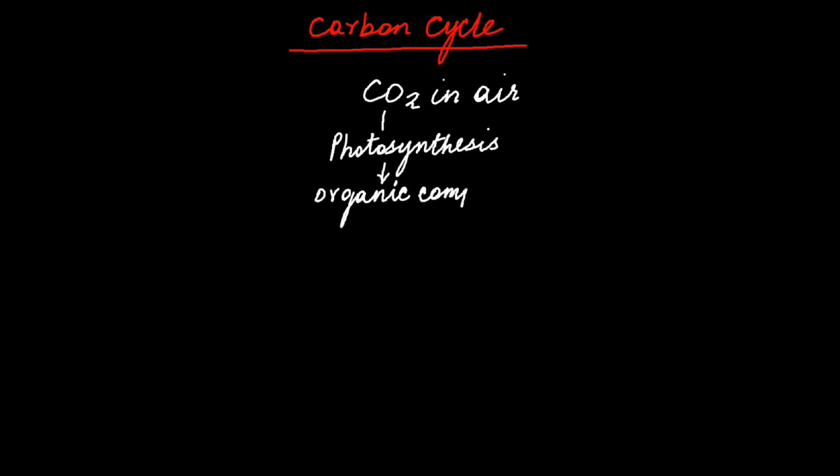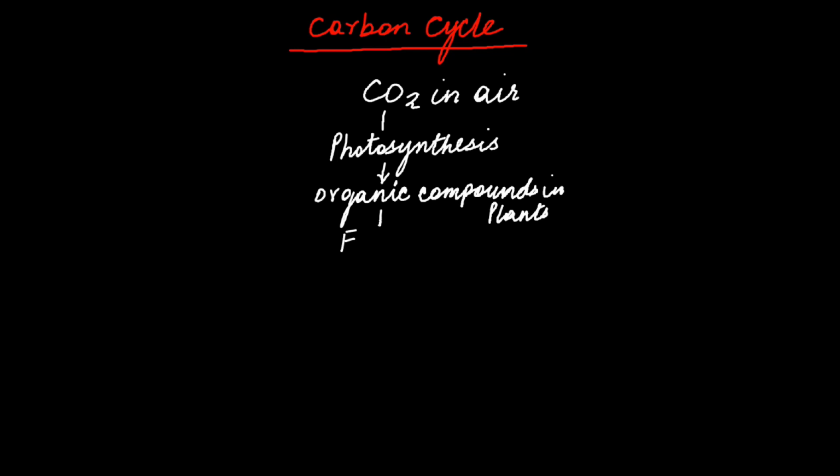Now you see, in an ecosystem, carbon flows through different components and it takes different forms. Those different forms we follow as the carbon cycle. For example, all carbon in living things comes from carbon dioxide in the atmosphere. Clear? And this carbon dioxide is absorbed by the process of photosynthesis into plants, and it becomes organic compounds in plants.